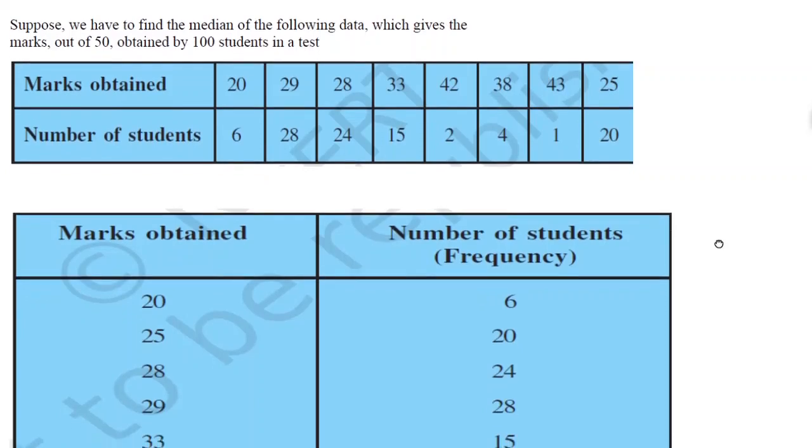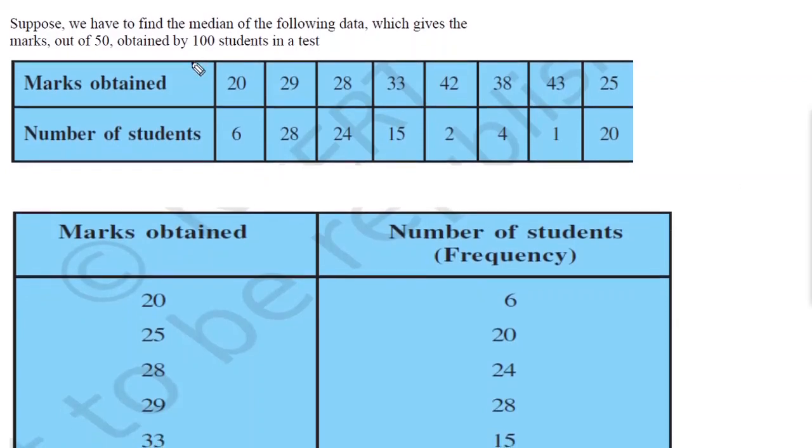Okay, here is an example. Suppose we have to find the median of the following data, which gives marks out of 50 obtained by 100 students in a test. Now you can see 20 marks has been secured by 6 students, 29 marks secured by 28 students, 28 marks obtained by 24 students, 33 marks obtained by 15 students, and so on.